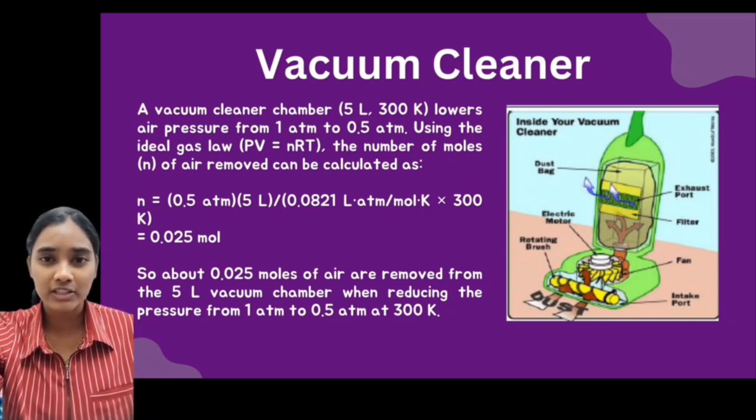Using the ideal gas law, PV = nRT, the number of moles of air removed can be calculated as 0.5 times 5 liters divided by 0.0821 times 300, which equals 0.025 moles. So about 0.025 moles of air are removed from the 5 liter vacuum chamber when reducing the pressure from 1 atm to 0.5 atm at 300 K.